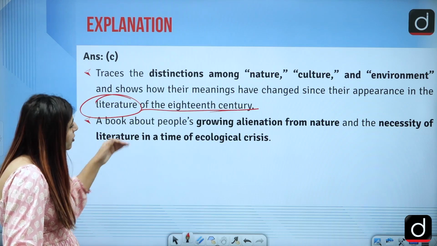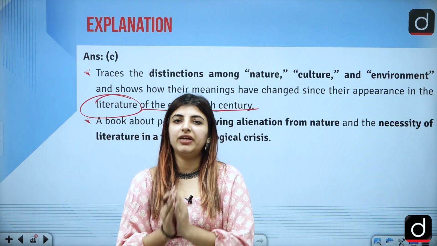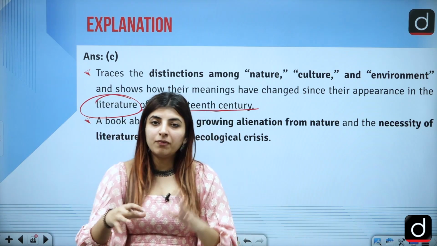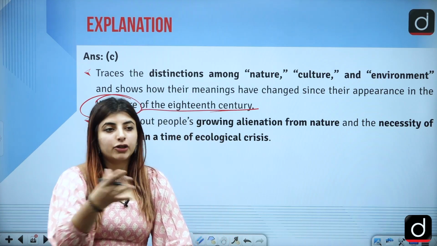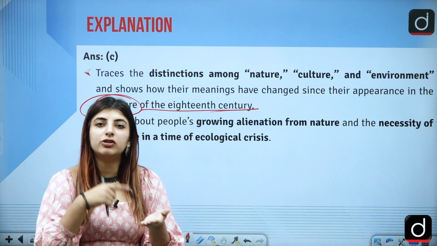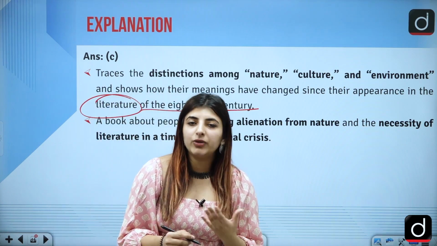Correct? So it is also about people's growing alienation from nature, how in today's time people are getting alienated from nature. They are more concerned with the technological aspects, where we deal with smartphones, we are scrolling on Instagram, etc. Right? So we have lost touch with nature.